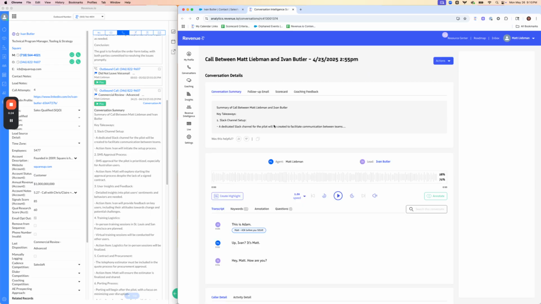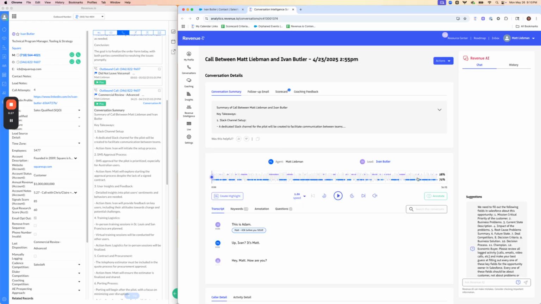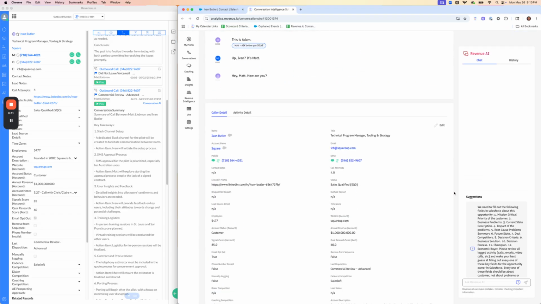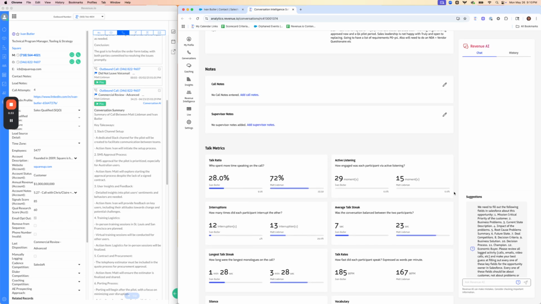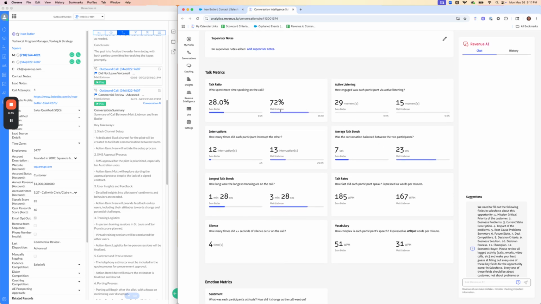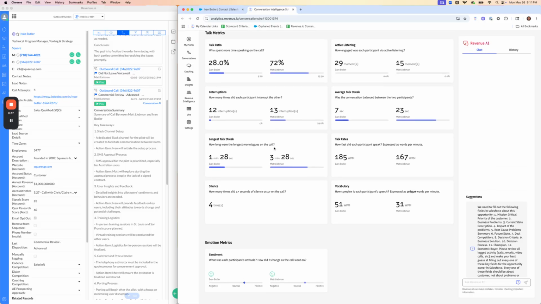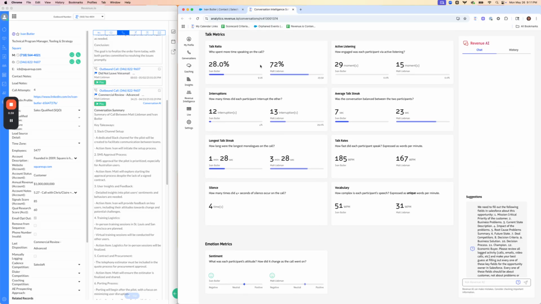As I pop into this call recording, you'll notice that I can play the recording if I'd like, but I'm going to scroll all the way down to the bottom. And as I scroll down to the bottom, you'll notice that there are some talk metrics and emotion metrics here. These are really valuable to understand. Our tool is tracking talk ratios. I had a 72% talk ratio on this call compared to Ivan's 28%.